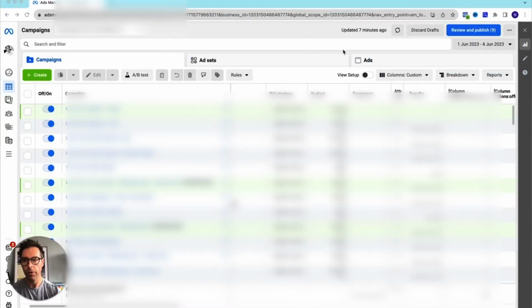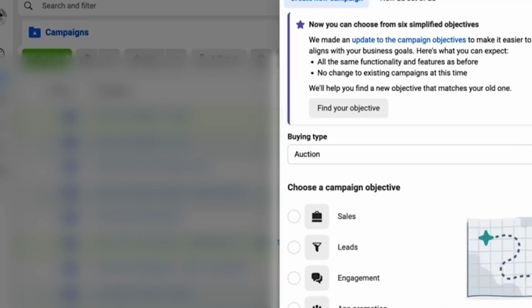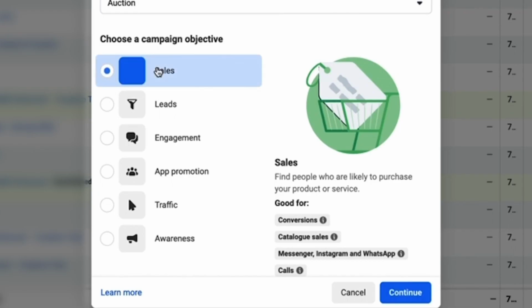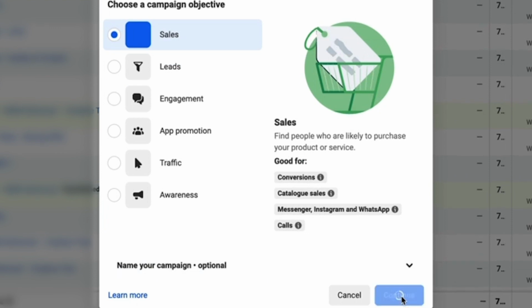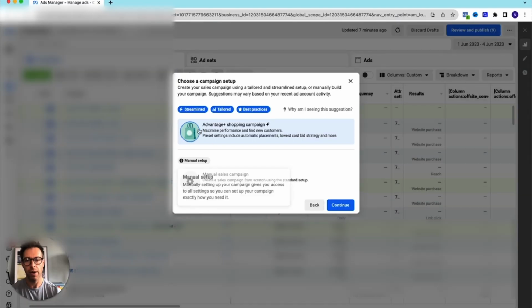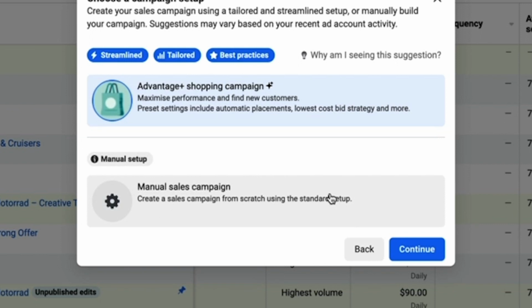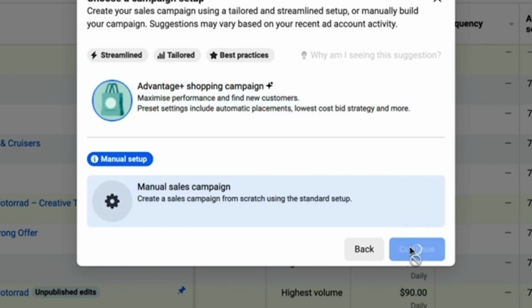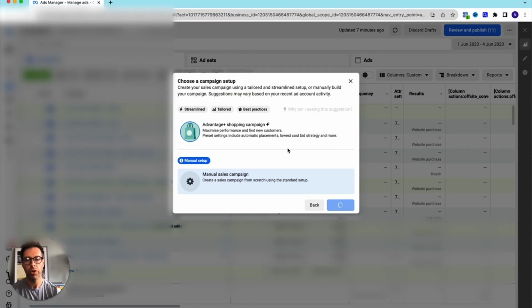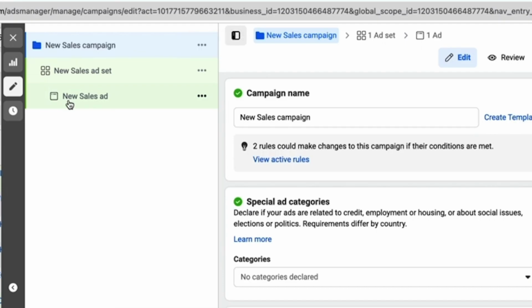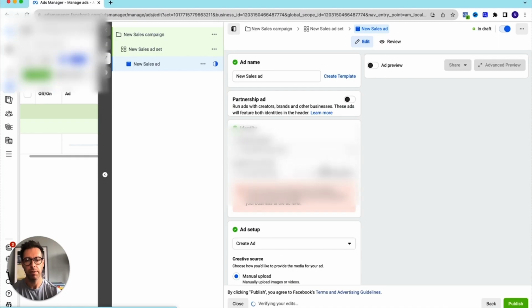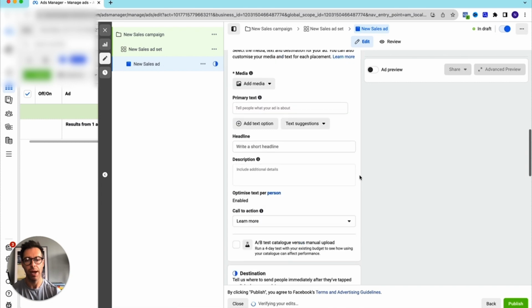So how is this affecting Meta? Let's jump into Ads Manager. So when in Ads Manager, as always, let's click the green button, start a new campaign. We are then going to go into our sales objective and we're going to continue. Now I want you to select the manual sales campaign setup. Okay, we're going to skip all the other areas. We're going to go straight through to the new ads page. Okay, and we're going to scroll down to where we see our copy.